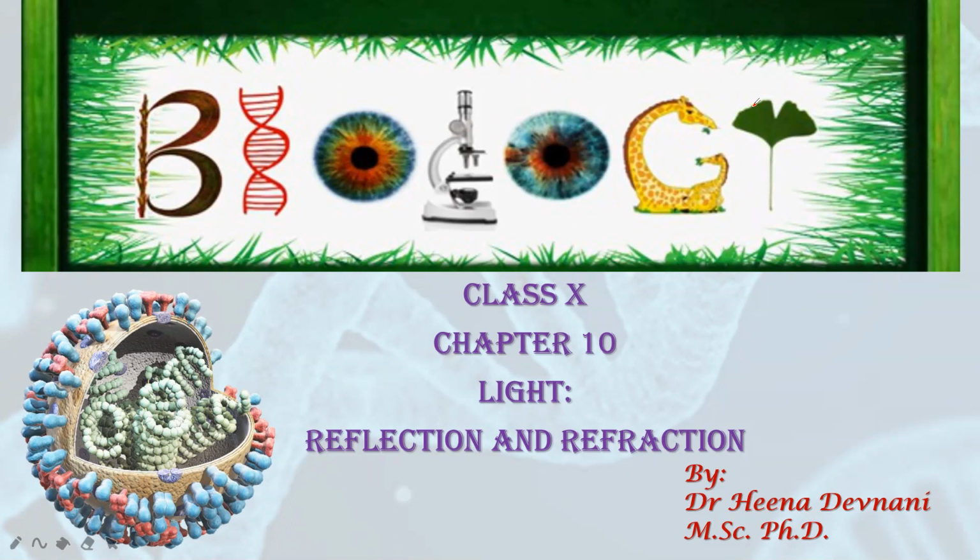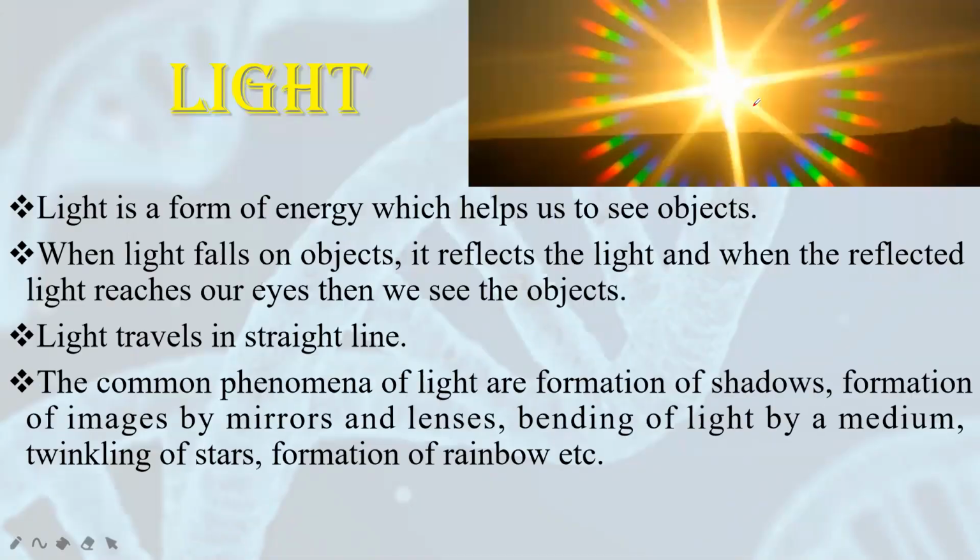The name of the chapter is Light, Reflection and Refraction. Now before moving into the chapter, let us first understand what is light. Light is actually a form of energy. It is an electromagnetic wave. Light is responsible for us to see various objects that are present around us.